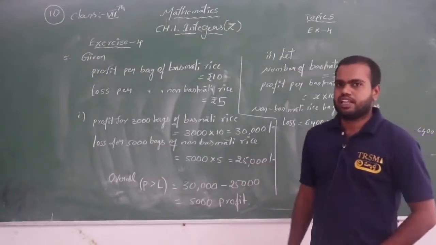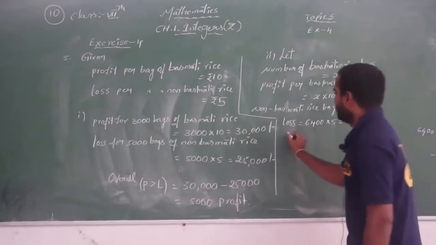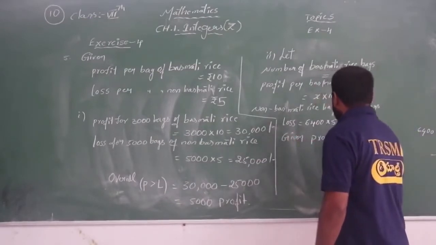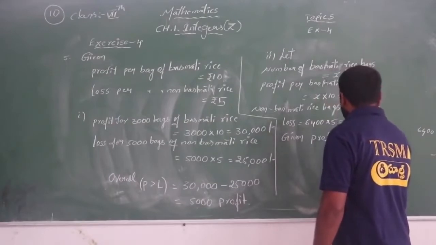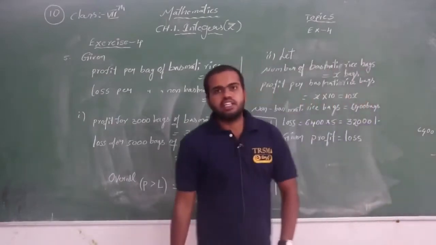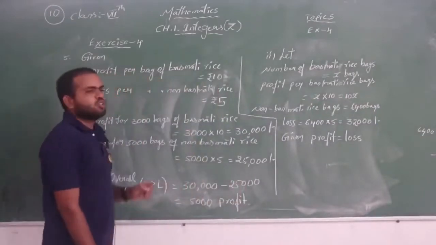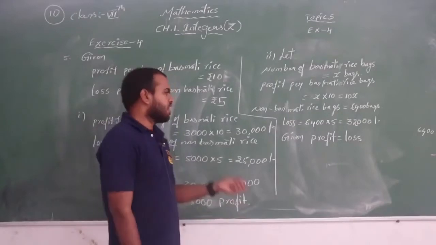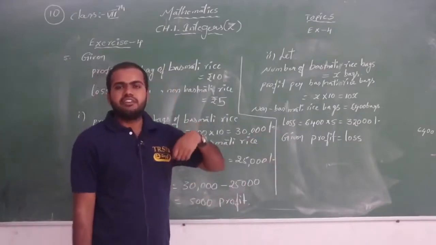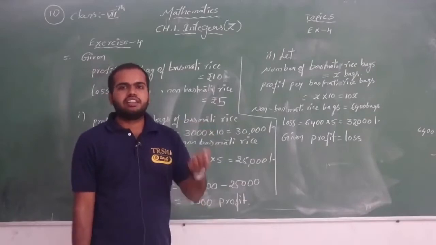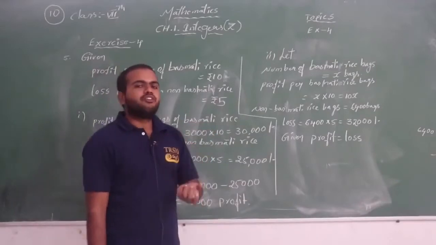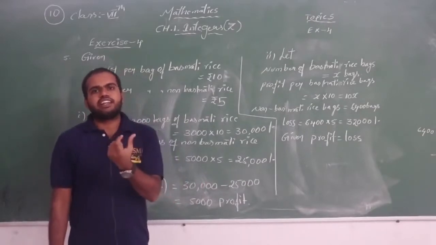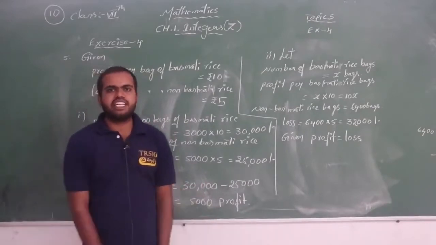Then the number of basmati rice, so X we have to find. So here our profit and loss are both equal. Why are they equal? Because in the question it is given neither profit nor loss. Neither profit nor loss means he will not get any profit and he will not get any loss. Whatever amount he earned is the profit, the gain, and the loss. If both are equal, then only overall he will not get any profit and loss.